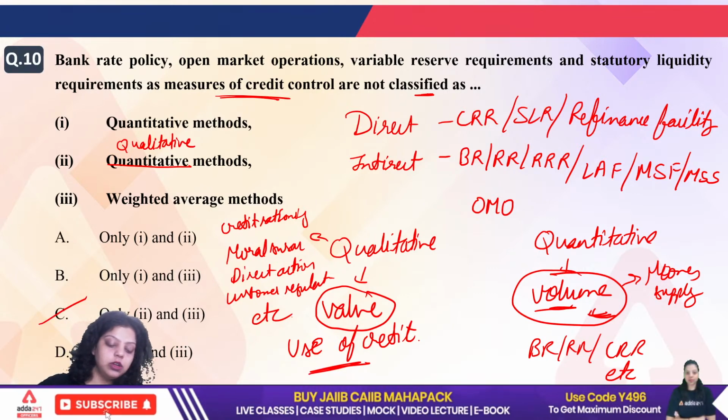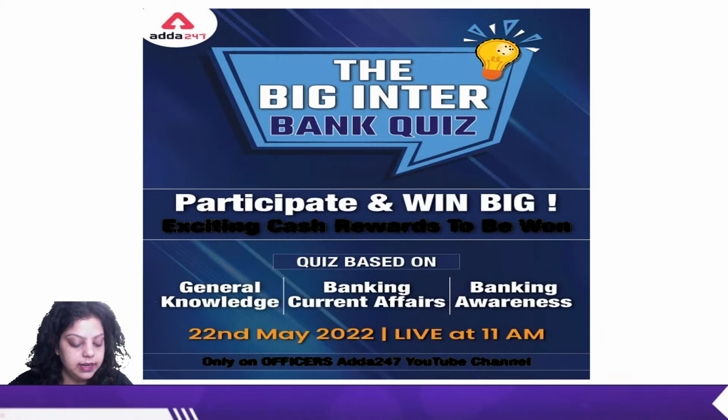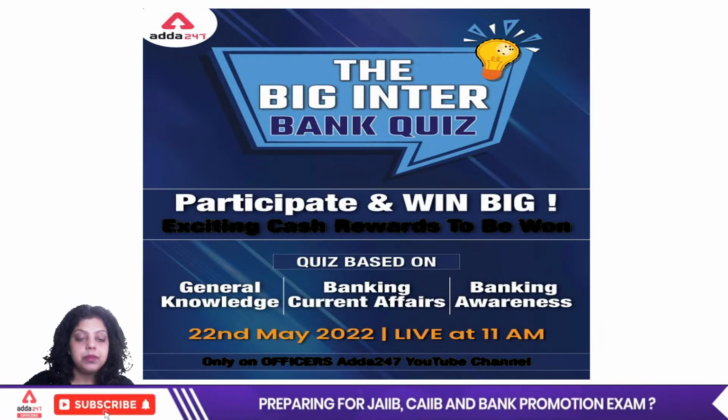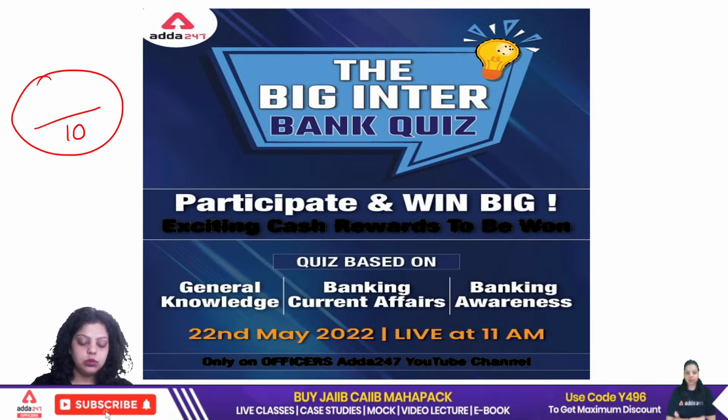Now let me know out of 10 how many questions you have done correctly. Devashish got 5 correct. Okay, so this is a low score. Do make sure to increase your score.